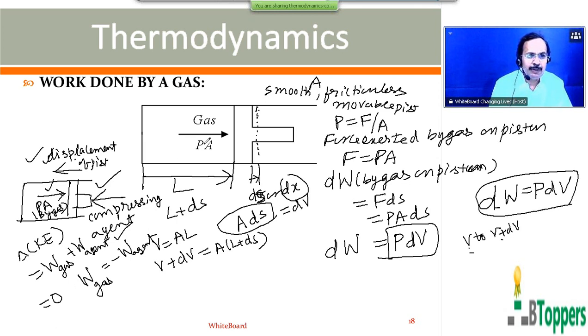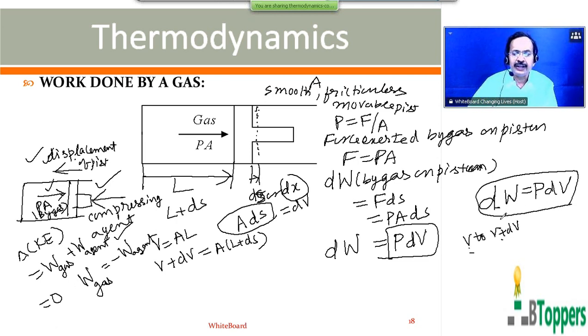So in general, when the volume of a fixed mass of gas contained in a closed vessel increases, or during expansion of the gas, dV is positive, dW is positive. When the gas in a cylinder, or a fixed mass of gas in any closed vessel, is compressed and the volume of the gas decreases, dV is negative, dW is negative.